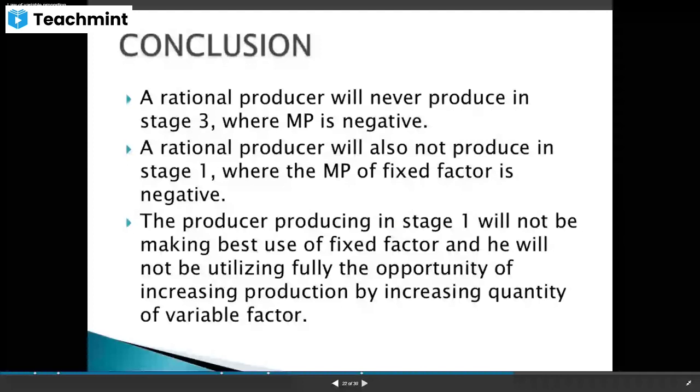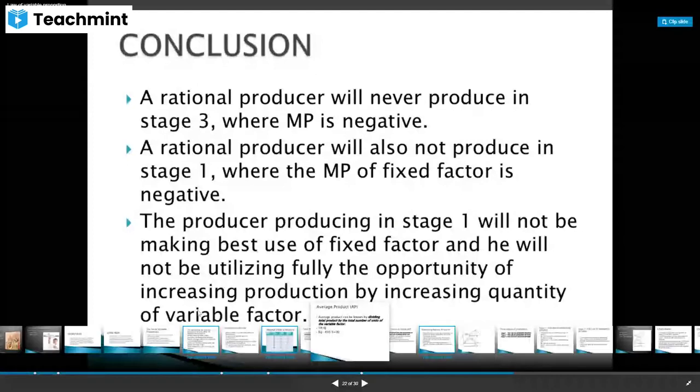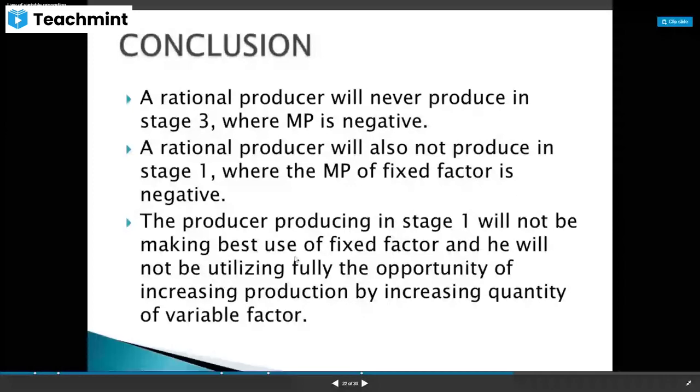So what he will do, he will continue the production up to stage 2. The producer producing in stage 1 will not be making best use of the fixed factor and he will not be utilizing fully the opportunity of increasing production by increasing the quantity of variable factor. That means if the producer in stage 1 stops, he is not using fully the fixed factor.